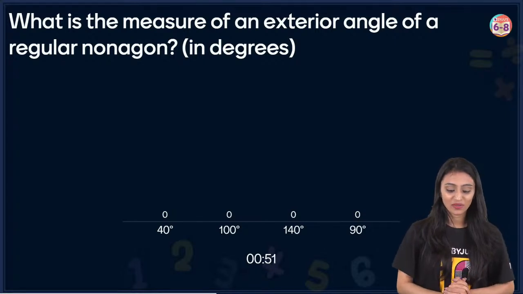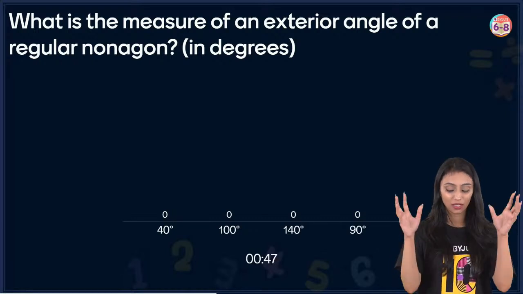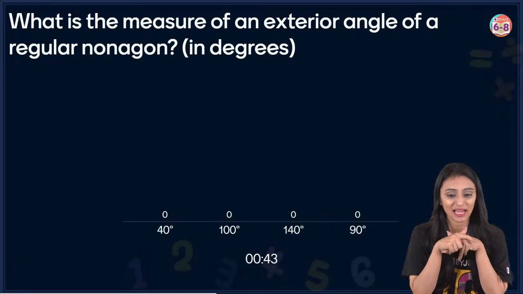What is the measure of an exterior angle of a regular nonagon in degrees? 40 degrees, 100 degrees, 140 degrees, 90 degrees. I think this is the topic that I've discussed a lot many times before as well.